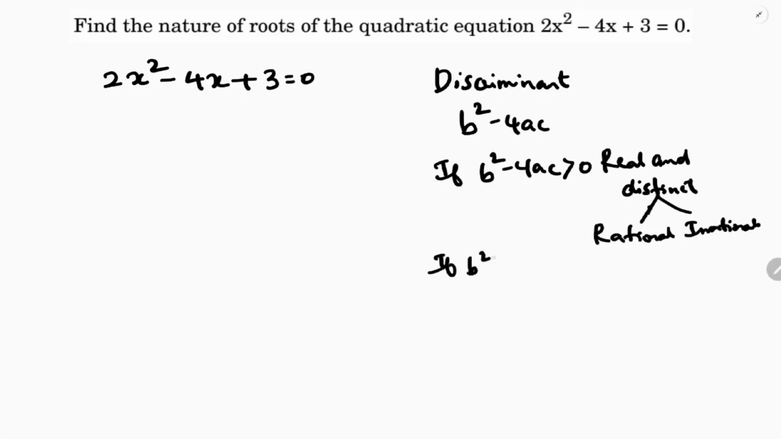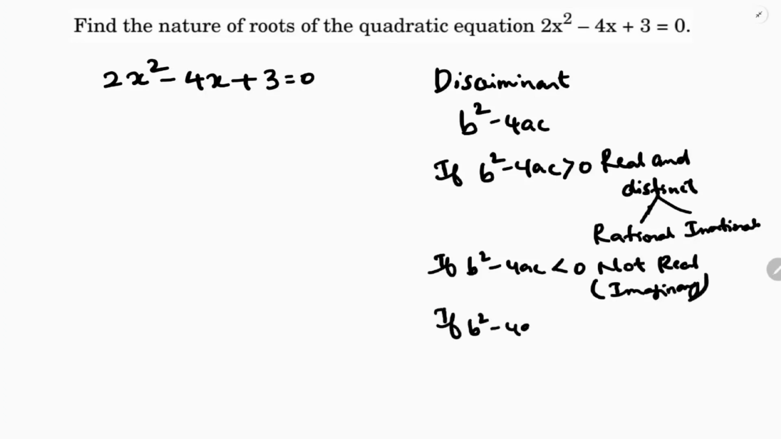If b square minus 4ac value is less than 0, the roots are not real, or you can call it imaginary. If b square minus 4ac is equal to 0, the roots are real and equal.